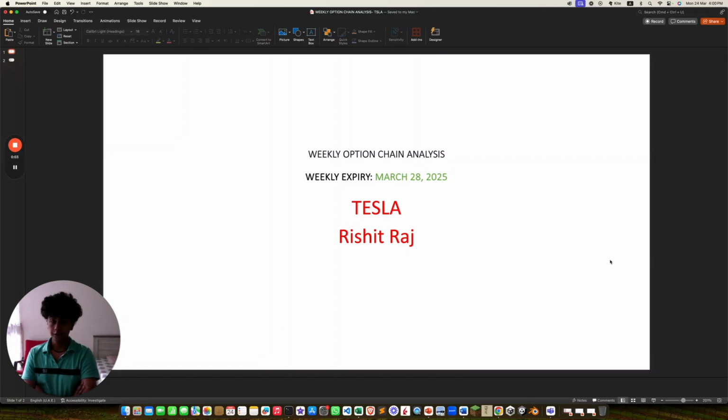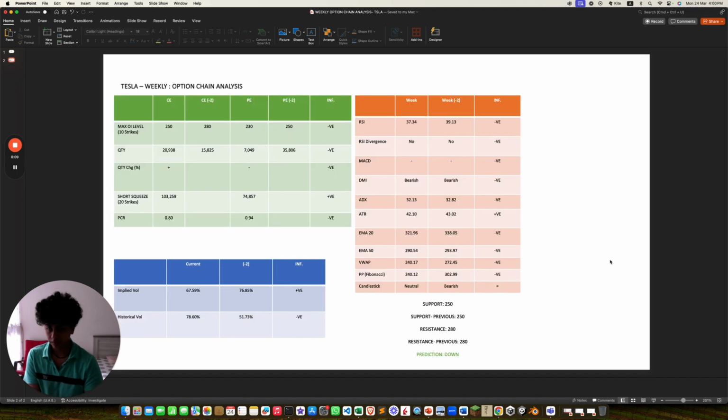Today is the 24th of March 2025, and I'll be going over my weekly option chain analysis of Tesla. The max OI level is lower for both PE and CE, that's negative. Quantity is higher for CE, that's negative. Quantity change is higher for CE, that's negative. Short squeeze is higher for CE, that's positive.